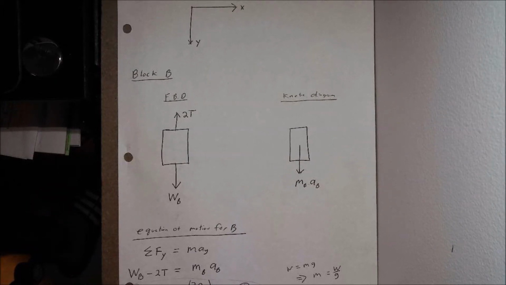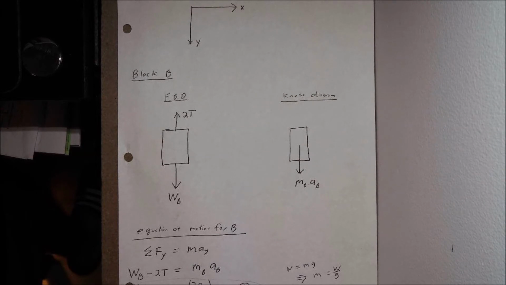So the next step in our solution is to begin our free body diagrams. We do want our free body diagrams for one of these problems. One of the things we want to do is do a separate free body diagram for each of the objects within our entire system. So within our system here for this pulley setup problem, we have block A and block B. Let's take a look at just block B first.